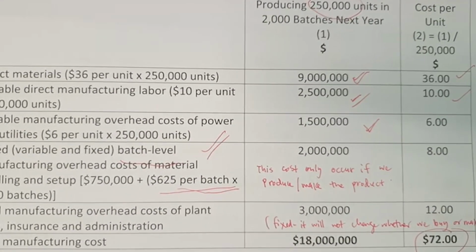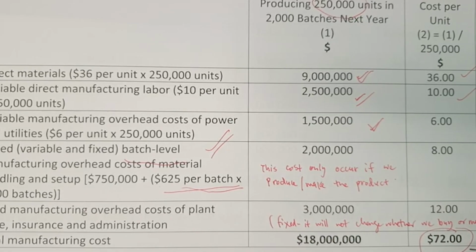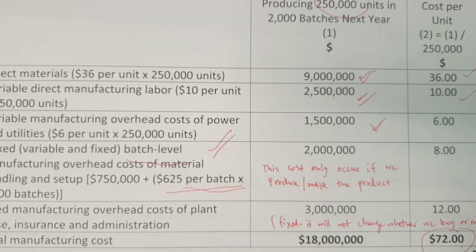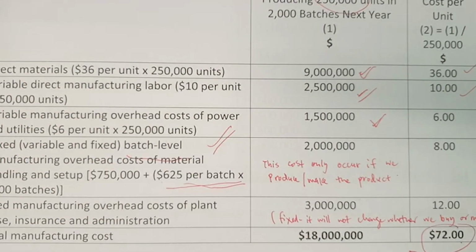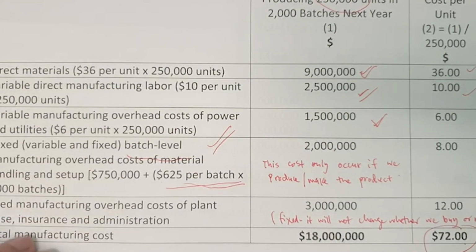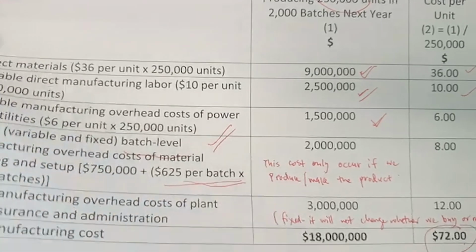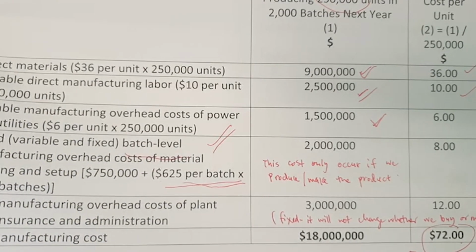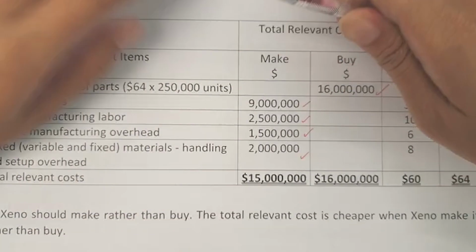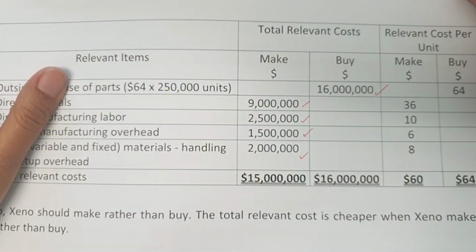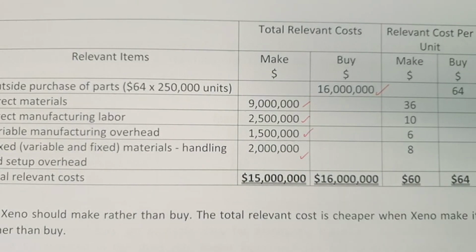We might think, oh my god, this total manufacturing cost is too high, so why don't we just buy from Bobo? Nevertheless, in this type of question, it is very important for us to recognize which information is relevant and which is not. This is important for the management accountant to make decisions.